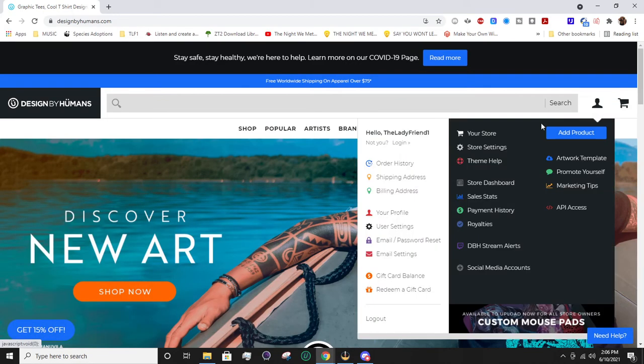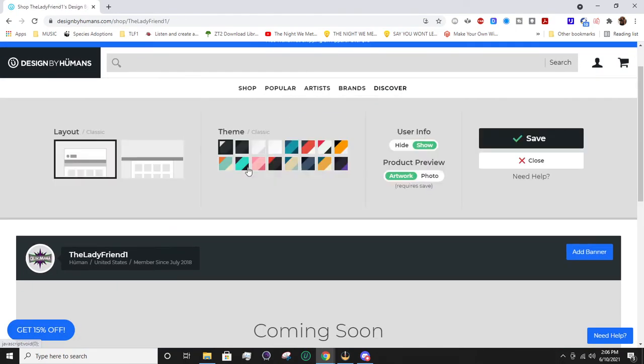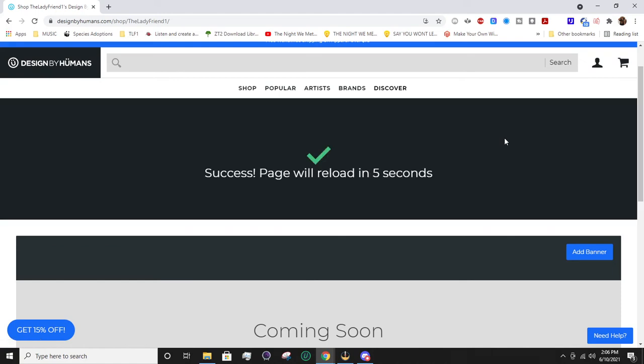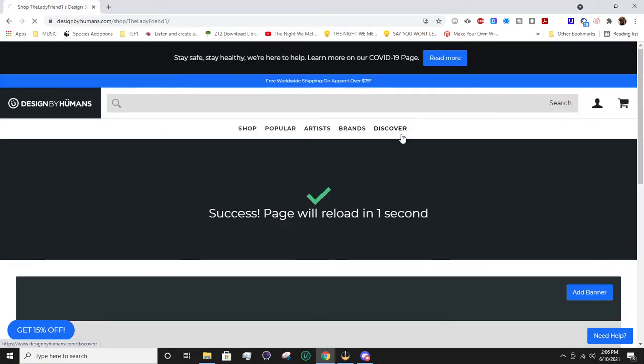And to start off, I'm going to go to your store. From here, we could set up our store theme, which has your layout options, your color scheme, hiding user info, and then your artwork preview, and you will save. You can also add a banner just by clicking that and choosing one from your collection.